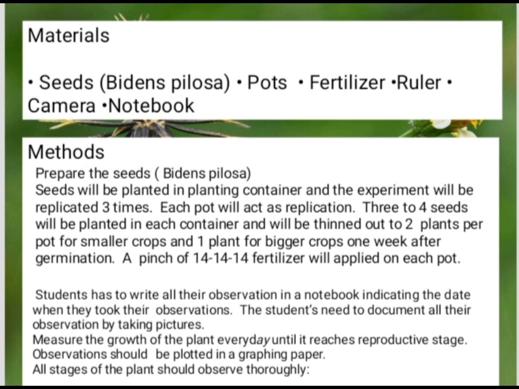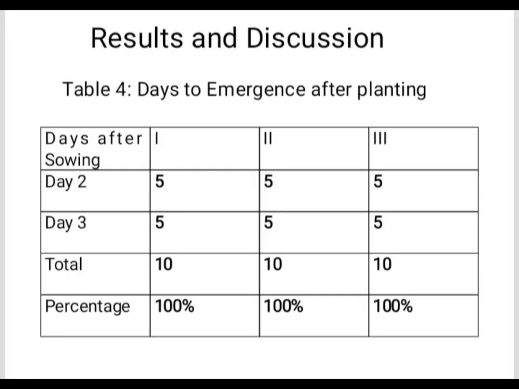Students have to write all their observations in a notebook, indicating the date when they took their observation. The students need to document all their observations by taking pictures and measuring the growth of the plant every day until it reaches the reproductive stage. Observations should be plotted on graphing paper and all stages of the plant should be observed thoroughly. So, in the results and discussion, this is table 4, days to emergence after planting.